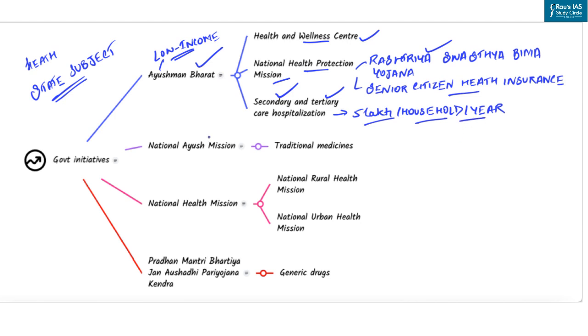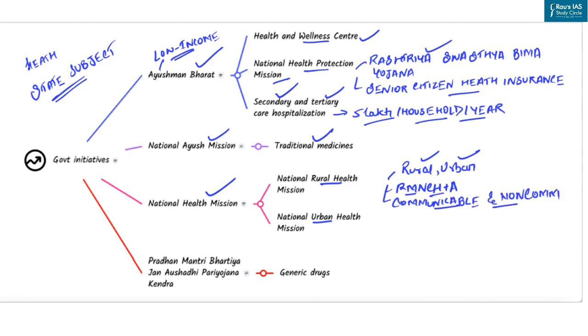Second initiative is the National Ayush Mission. This mission is responsible for the development of traditional medicines in India as a centrally sponsored scheme until 2026. Another important measure taken by the government is the National Health Mission, which encompasses two submissions. The first one is the National Rural Health Mission and the other one is the National Urban Health Mission. The main programmatic components include health system strengthening in rural and urban areas, then reproductive, maternal, neonatal, child, adolescent health, and communicable and non-communicable diseases.